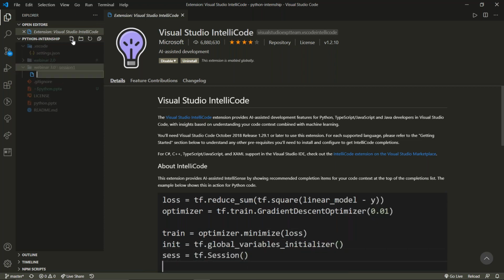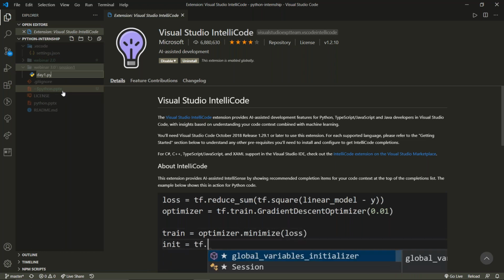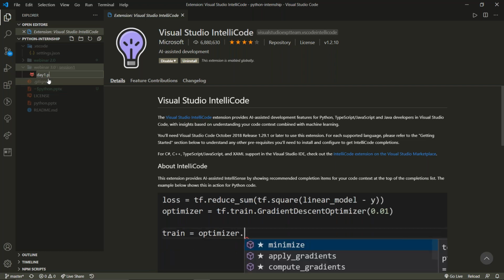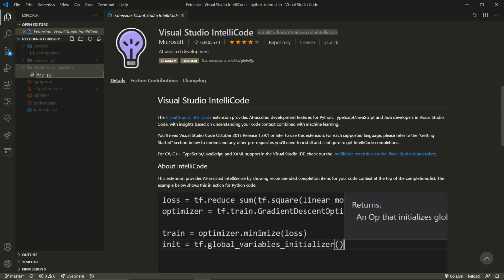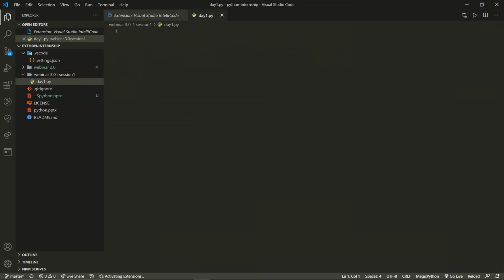So we are in session one, and inside this we'll create a file day one dot py. Now .py is the extension that denotes that this is a Python file. When you write .py, see, if you don't write .py, it has some other icon. When you write .py, it will change it to the Python icon. So this is what .py denotes. It denotes it's a Python file.